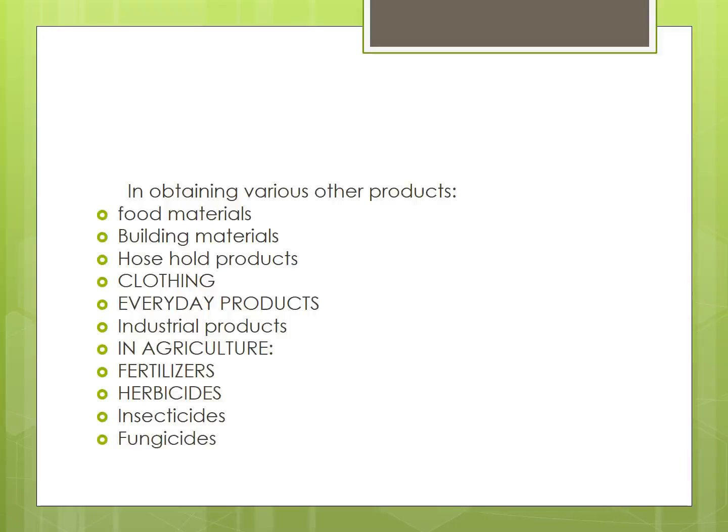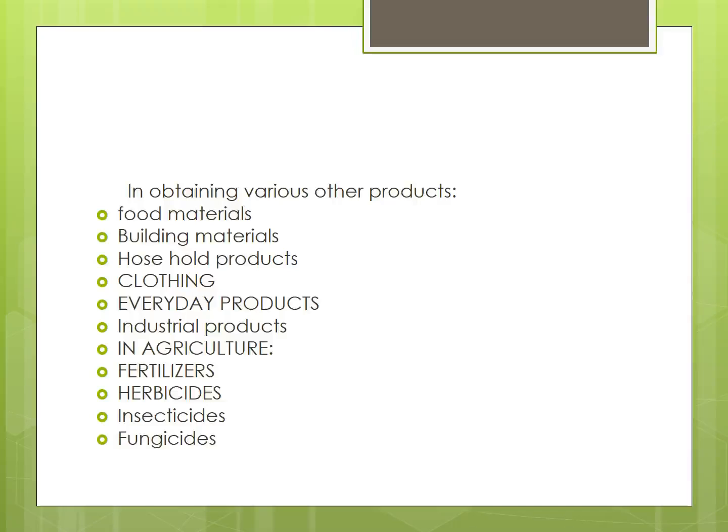First, fertilizers. These are added to the soil. When we add fertilizers to the soil, it helps to increase the fertility of the soil. For example, urea, ammonium phosphate, sulfate, potash. Many fertilizers are used in agriculture.